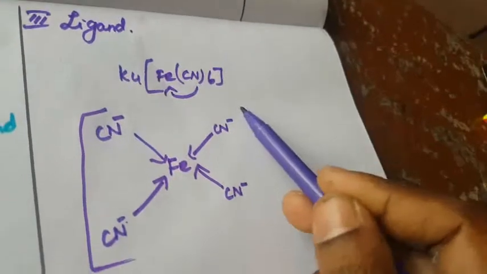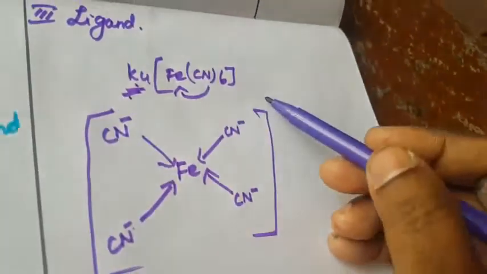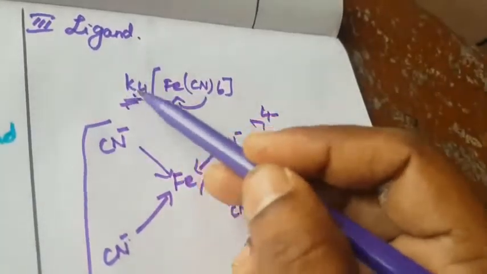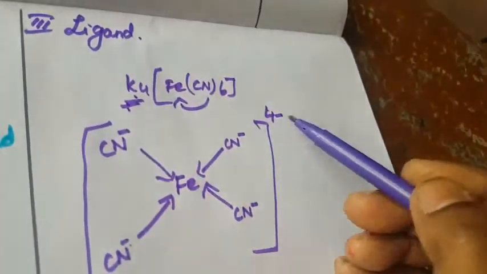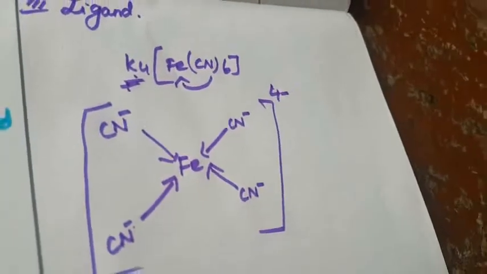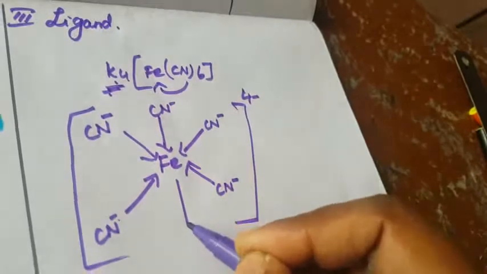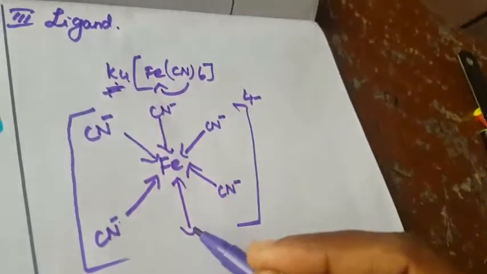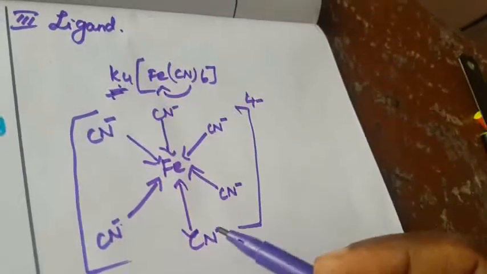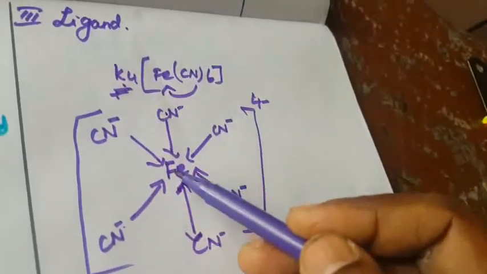So we can write like this. Here the positive charge is there, and here the negative charge. Here is the positive ion, the cation, and that is the negative ion. This is the structure of this compound, and this is called the ligand. Six ligands are there, right? Six CN minus. The arrow mark represents the donor atom toward the acceptor atom.